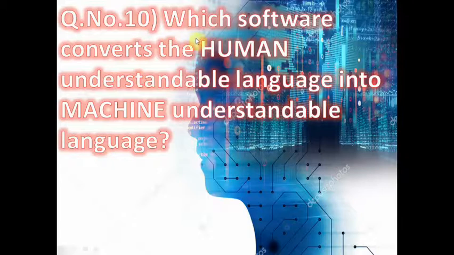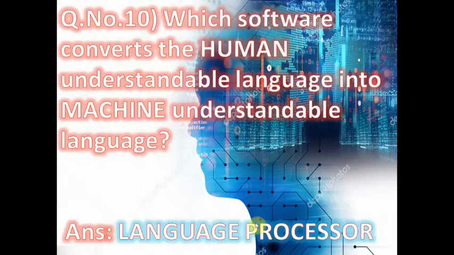Now question number 10, which software converts the human understandable language into machine understandable language and vice versa? You know very well the computer can only understand machine understandable language, that is binary language, 0 and 1, but humans cannot understand that language. Humans understand natural language, written in the English alphabet, so there is a software that converts the human understandable language into machine understandable language, and the correct answer is language translator or language processor.